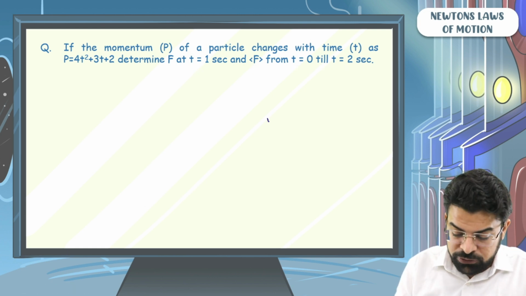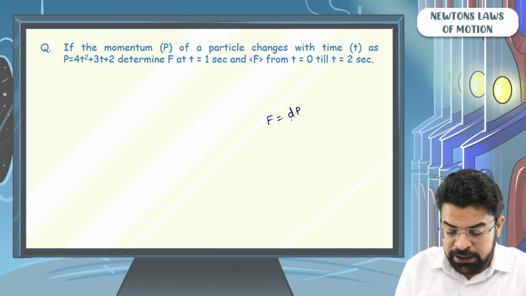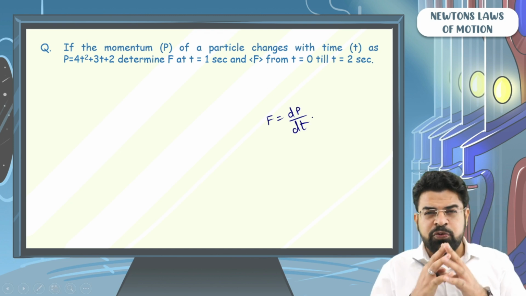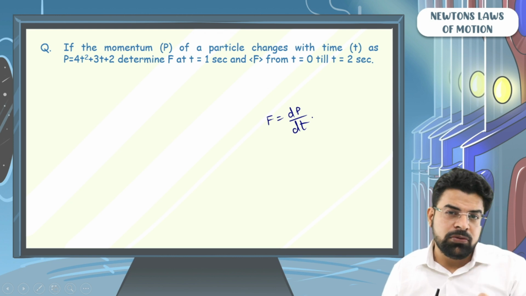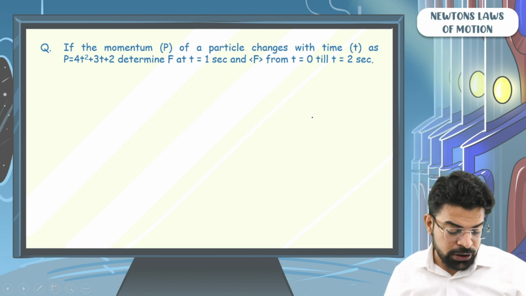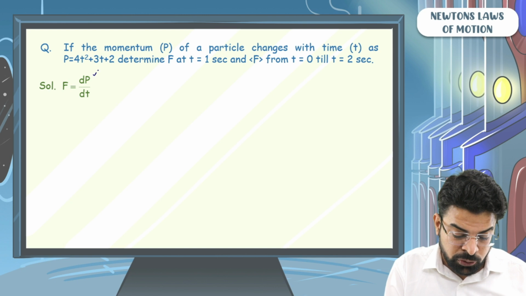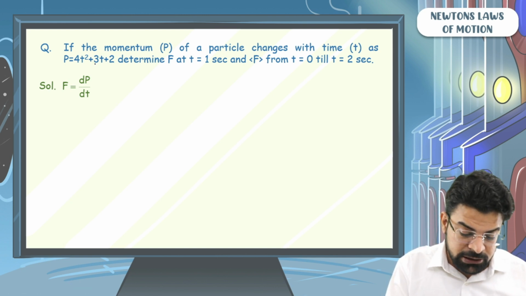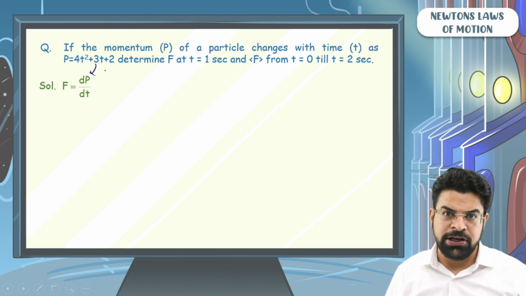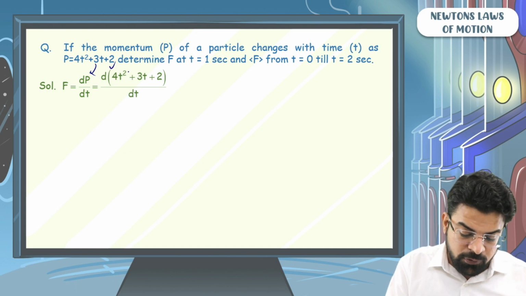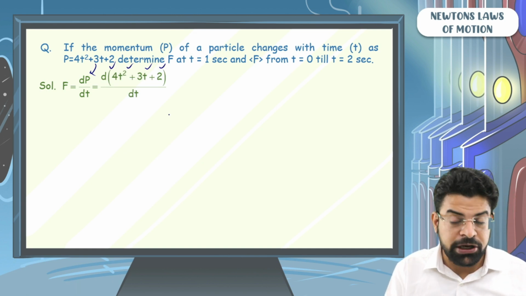We know that the force equals the rate of change of momentum with respect to time. So if you differentiate the momentum with respect to time, what you get is the force function. So we can say that F equals dp by dt. In place of p, substitute 4t square plus 3t plus 2. So you get d of 4t square plus 3t plus 2 upon dt.